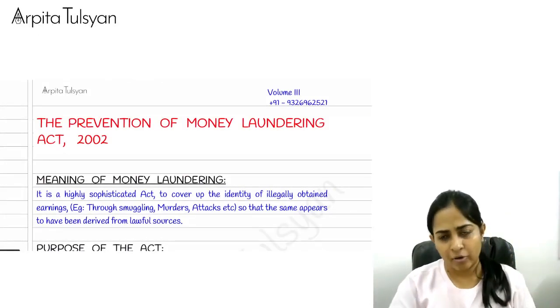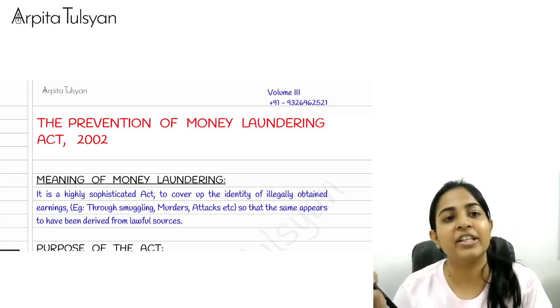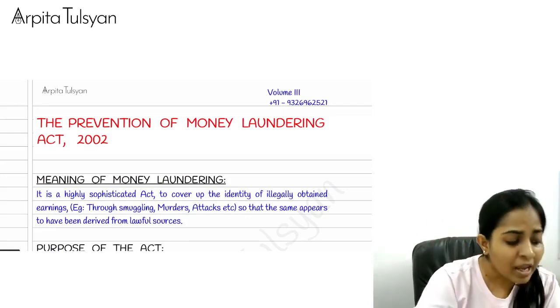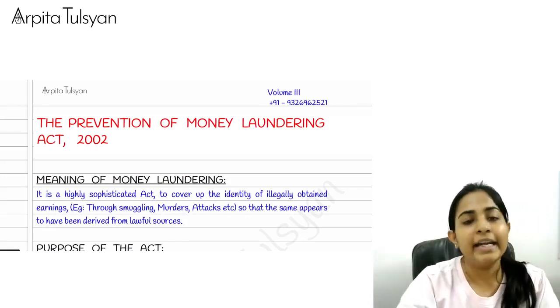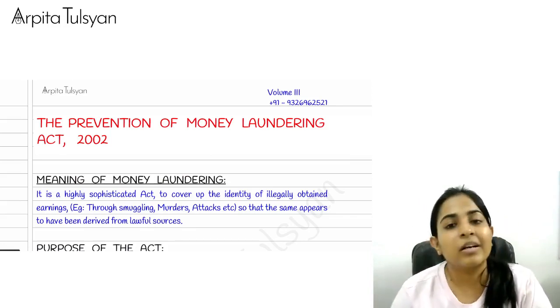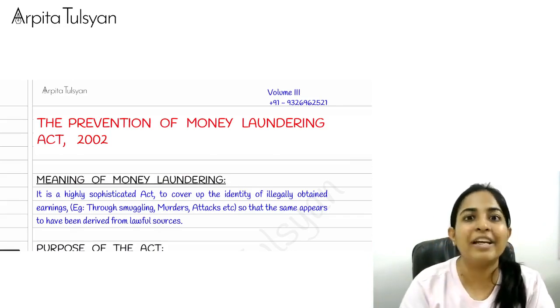Let's try to understand. In India, say for example, there is a particular person who is earning some illegal money. Illegal money means money earned out of illegal activities.